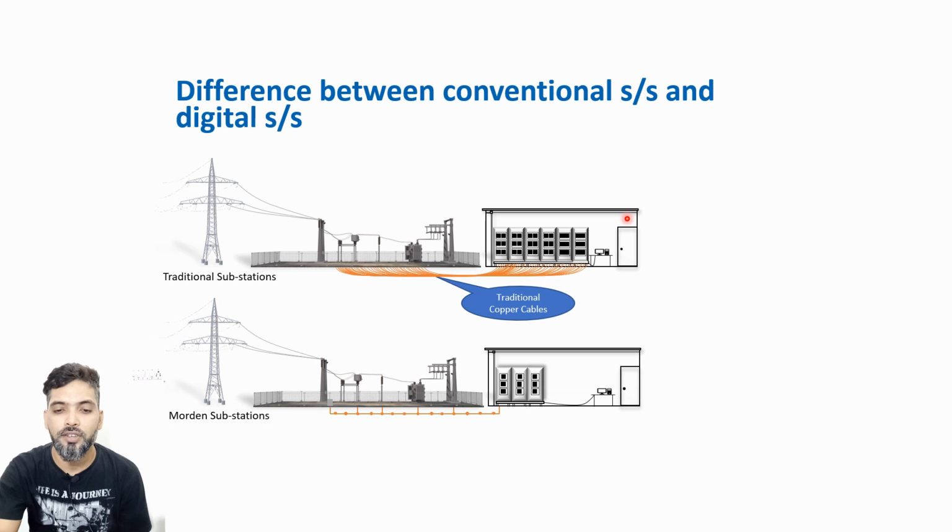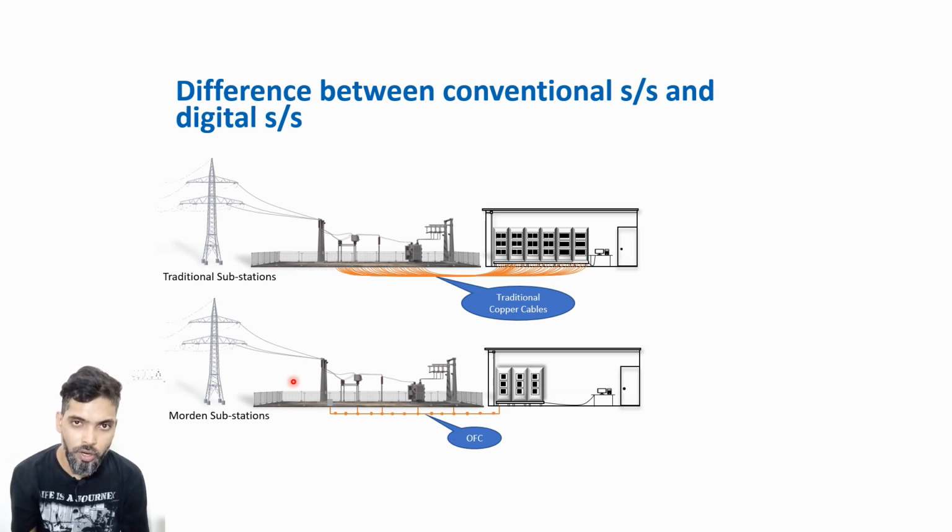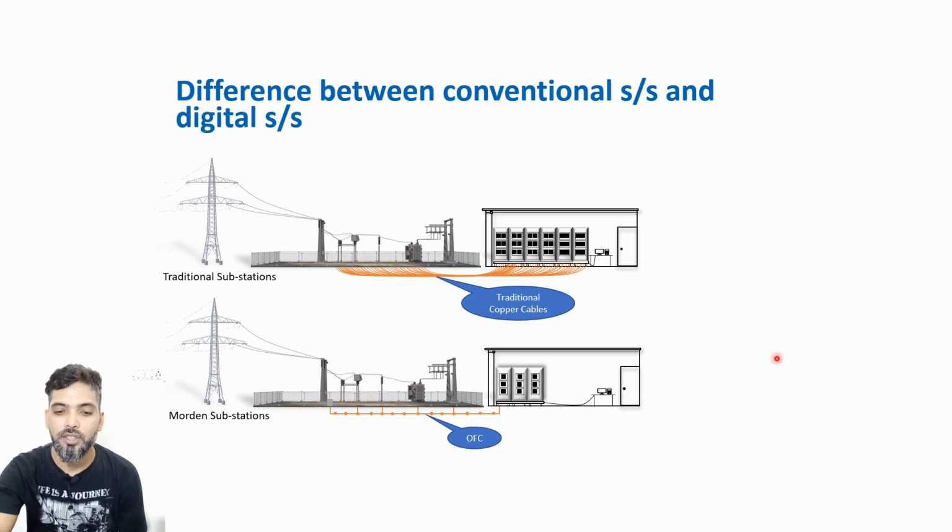But when I convert this substation to a digital substation, you can see only optical fibers will come, and that too two rings of optical fiber, or sometimes if you need more protection you can put more rings, but there will always be multiple rings. Copper cables will be removed and only optical fiber cables will be there in the substation. And you can see only three cubicles are there in the room. So the room size can be further reduced, or this part can be used for something else.